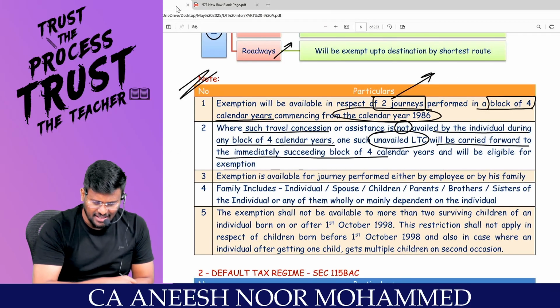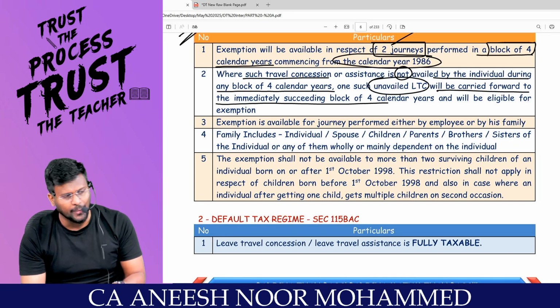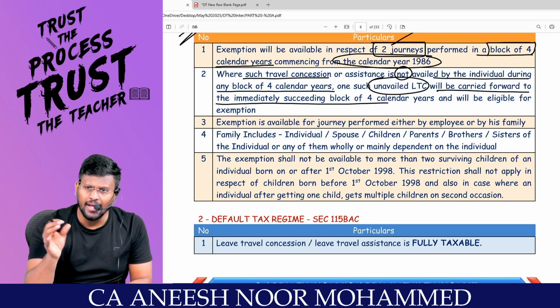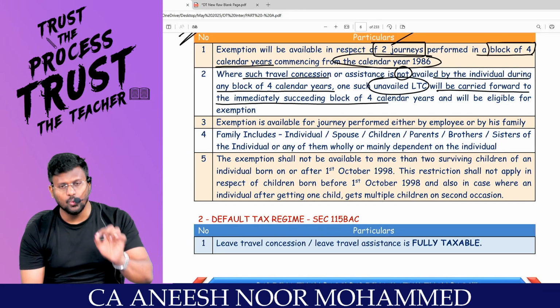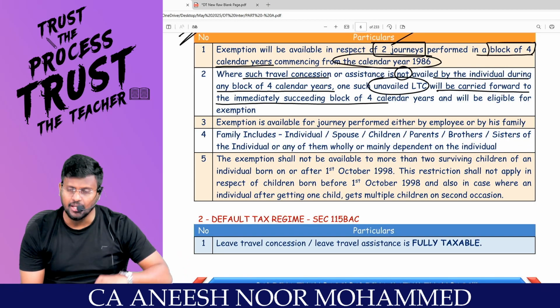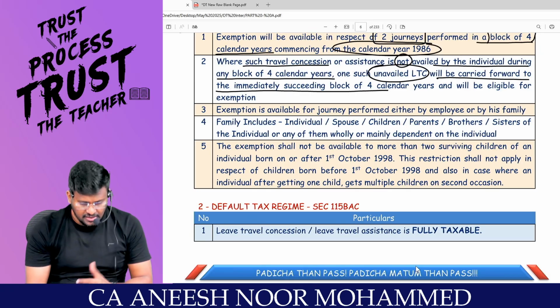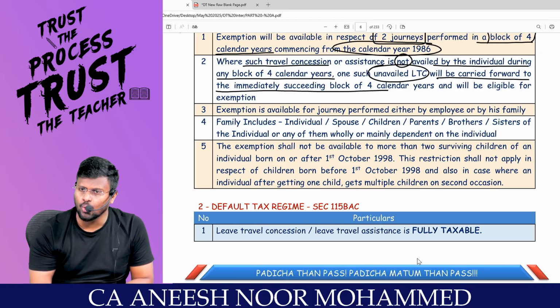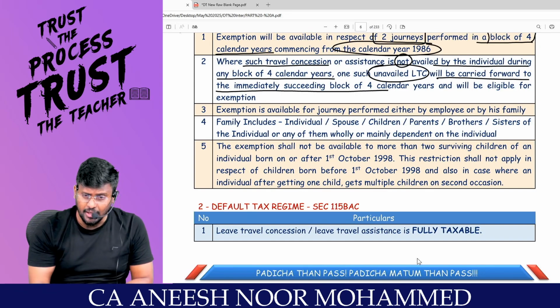So read the second line. Where such travel concession or assistance is not availed by the individual during any block of 4 calendar years, one such unavailed LTC will be carried forward to the immediately succeeding block of 4 calendar years and will be eligible for exemption. Where can he go? Only in India he can go on tour, right sir? Along with whom he can go?